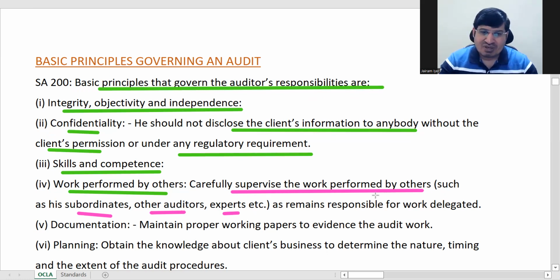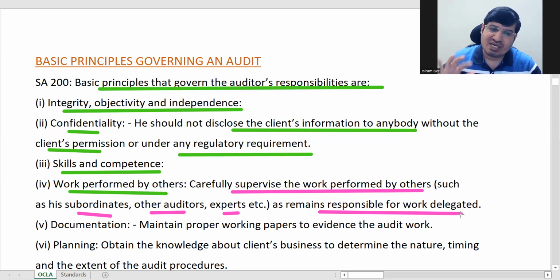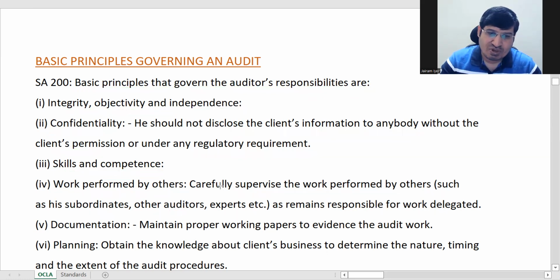But he remains responsible for the work delegated to him. Overall, for his reporting he himself remains responsible. So he should supervise the work performed by others, because in the end he is responsible.